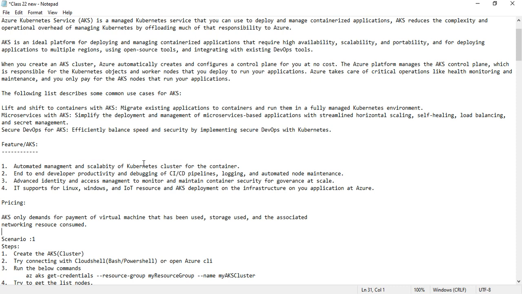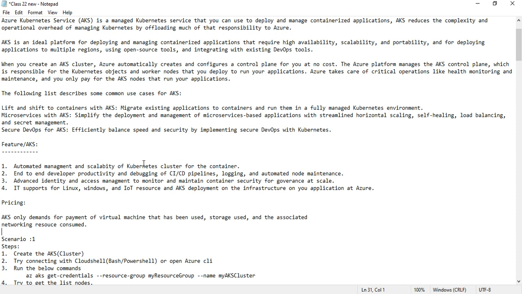That is the basic security rule which has been followed by the majority of companies. It is a mandatory rule, and it supports Linux, Windows and IoT resources and AKS deployment of the infrastructure for your application on Azure. Okay, as we already told, it is platform independent. We can run it on any platform.